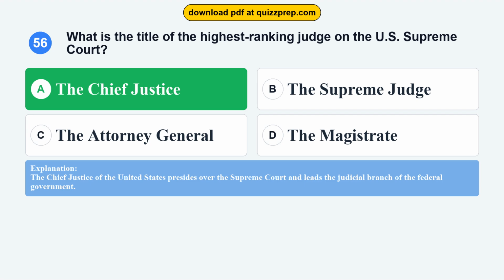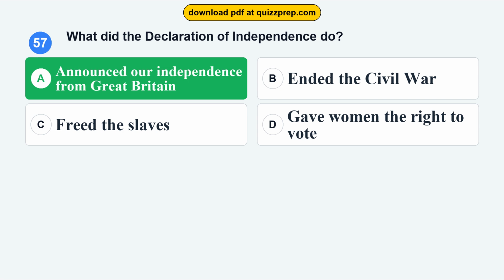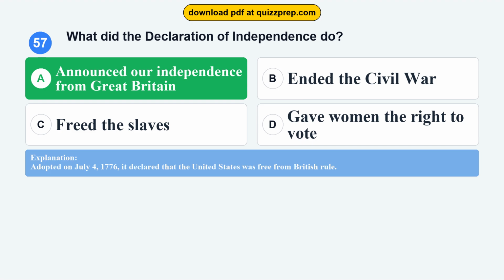Question 57. What did the Declaration of Independence do? Option A, announced our independence from Great Britain. Option B, ended the Civil War. Option C, freed the slaves. Option D, gave women the right to vote. The correct answer is option A, announced our independence from Great Britain. Adopted on July 4, 1776, it declared that the United States was free from British rule.